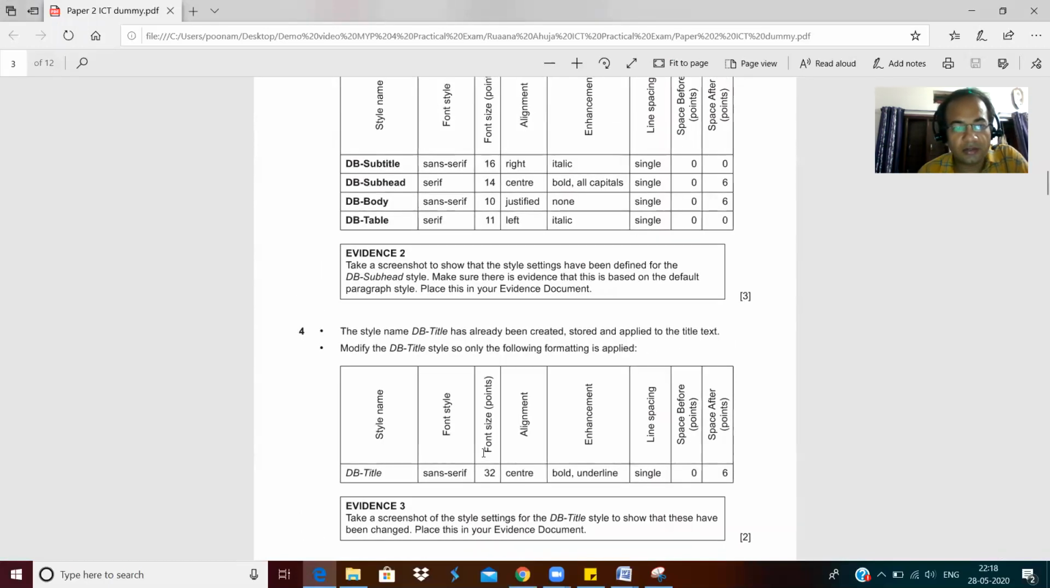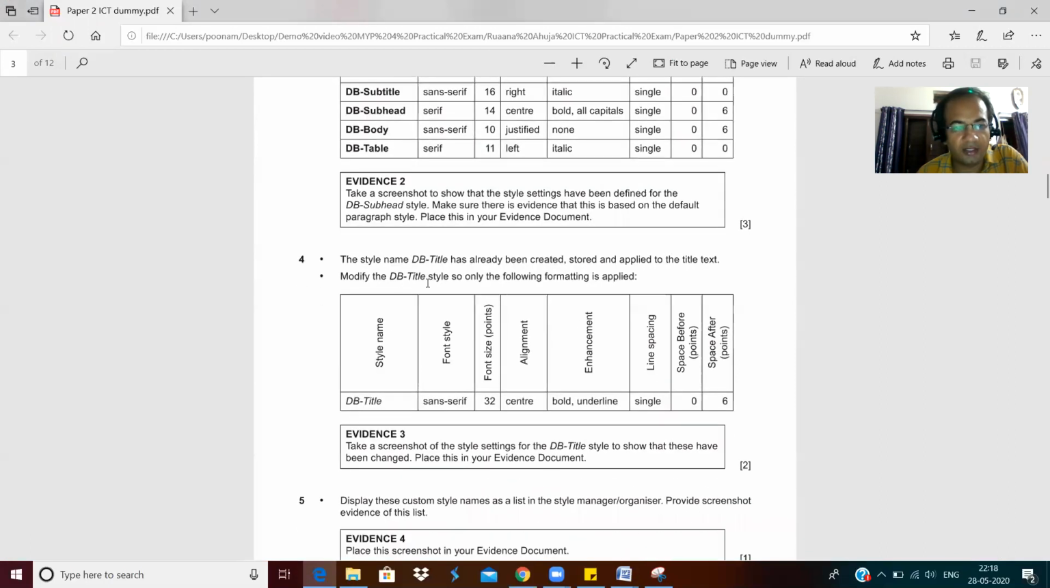So like this, take a screenshot to show that style setting have been defined for the DB7. Make sure there is evidence that this is based on the default paragraph style. Place this in your evidence document that I have already done. Then the style name DB title has already been created, stored and applied to the title text.